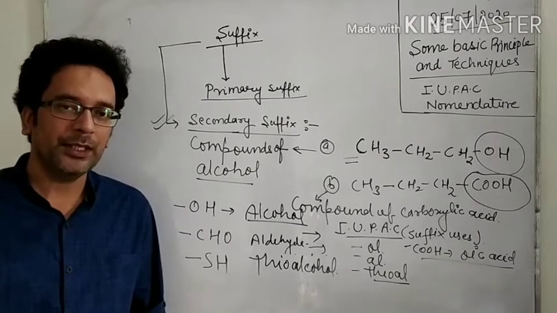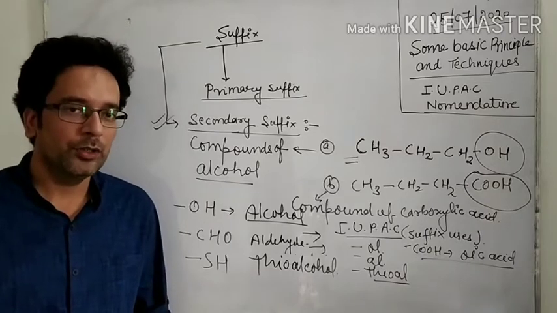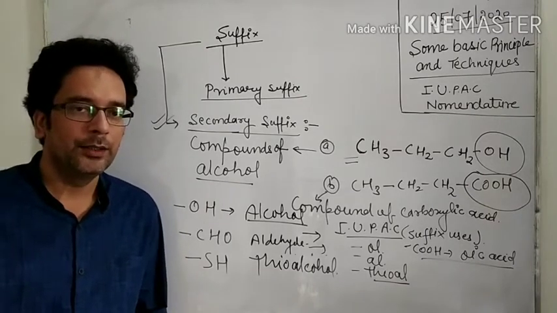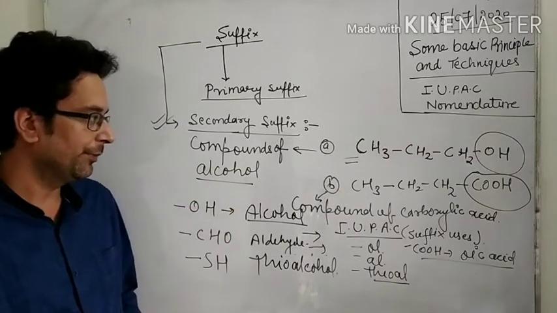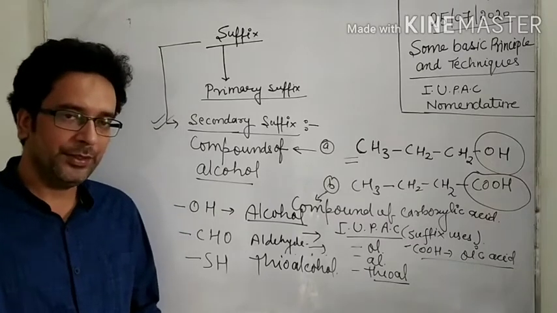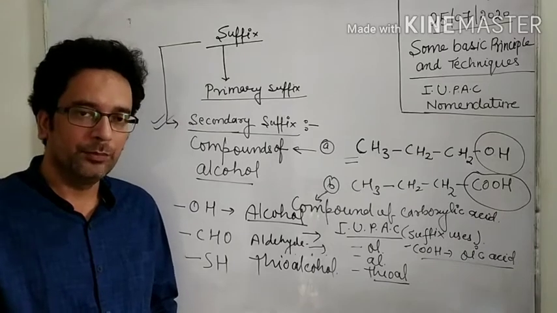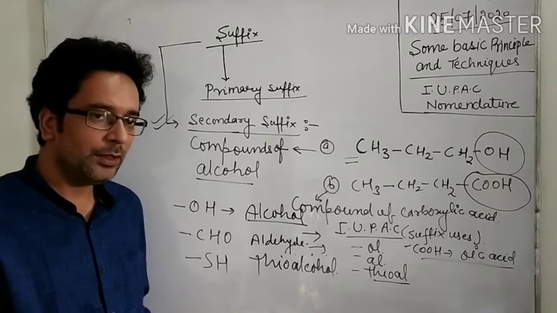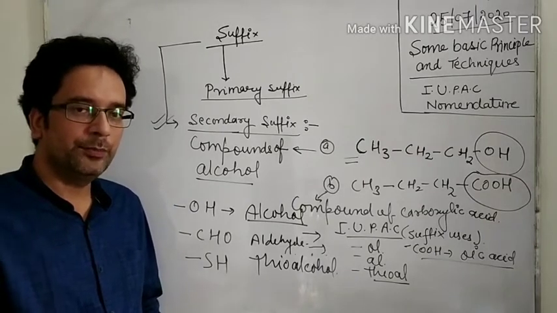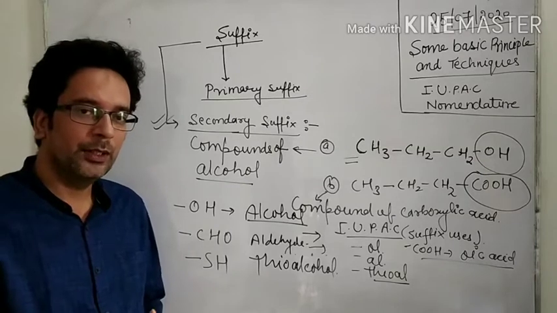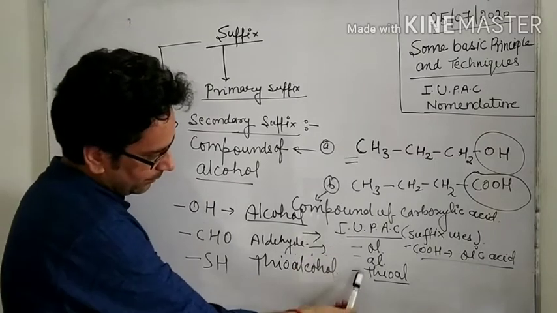With the help of secondary suffix we can identify whether the compound is an alcohol, carboxylic acid, ether, and so on. The primary suffix tells us the nature of the carbon compound, saturated or unsaturated. The secondary suffix tells us which functional group is present.